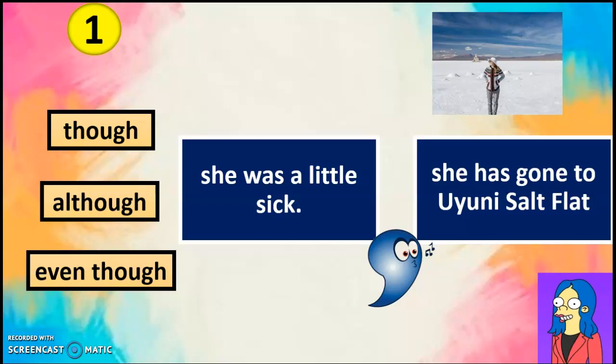Or, even though she was a little sick, she has gone to Uyuni Salt Flat. The only difference is that when you put them at the beginning of your sentence, you need to separate both clauses with a comma. In this case, punctuation is necessary.